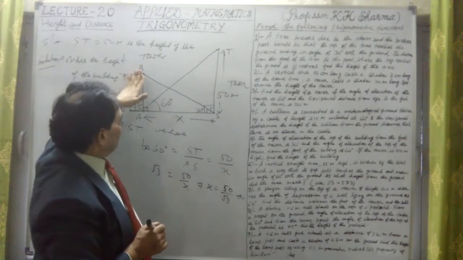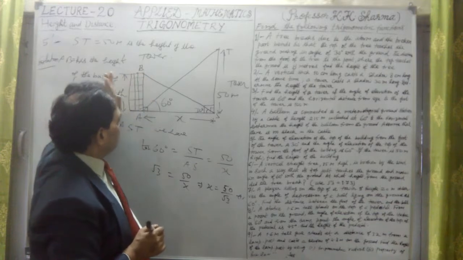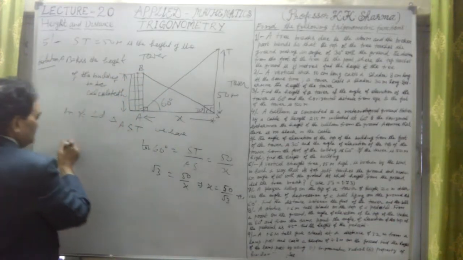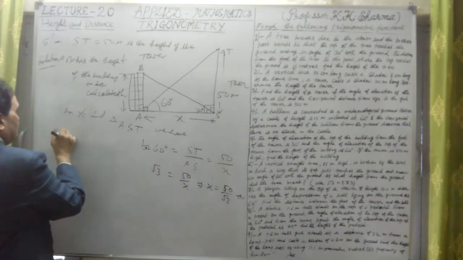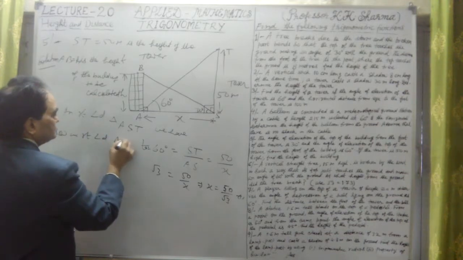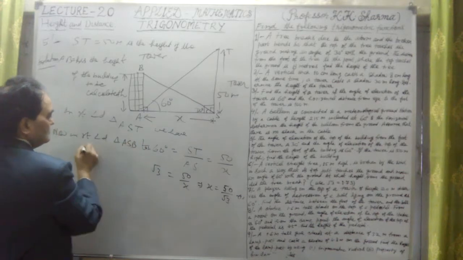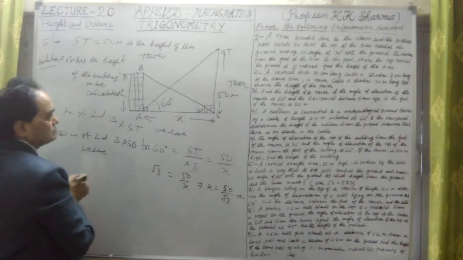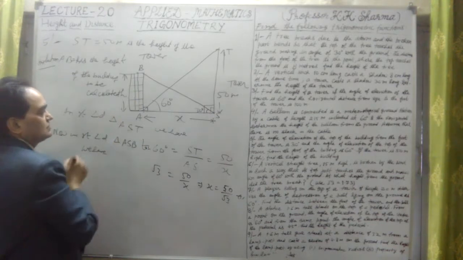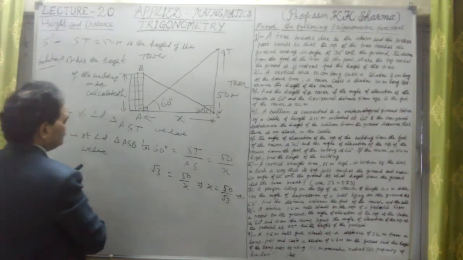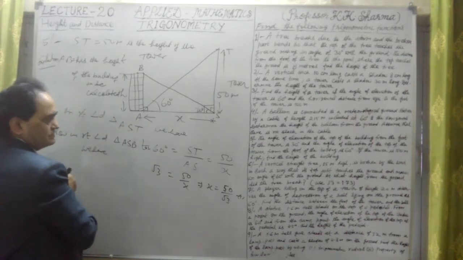Alright. Now to find the height of the building, which we have considered as H, now in the right angled triangle ASB, we have the perpendicular upon the base. If I take this, it is tan theta, let me take, no problem.